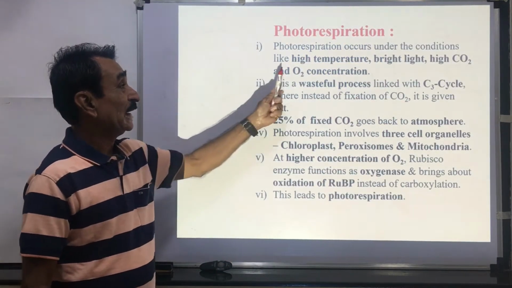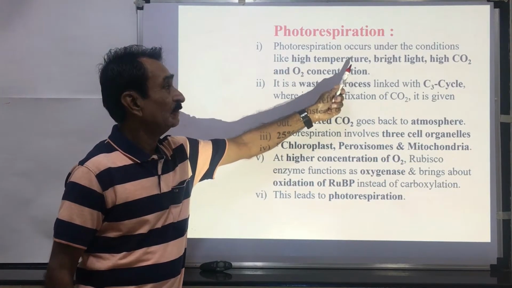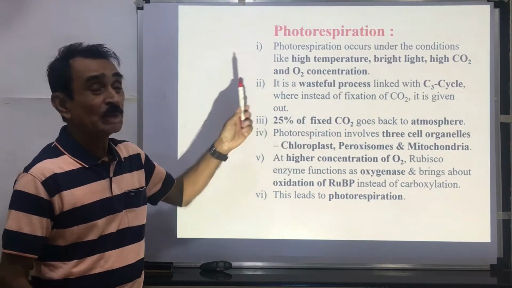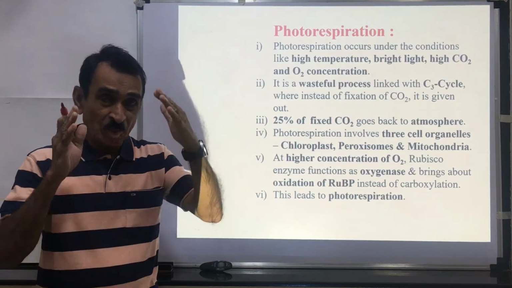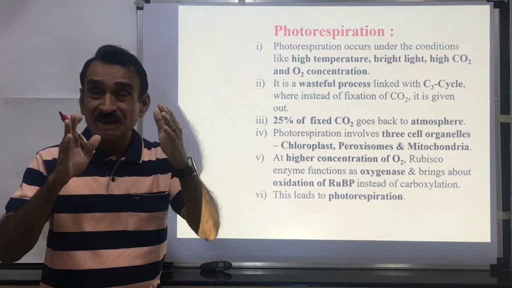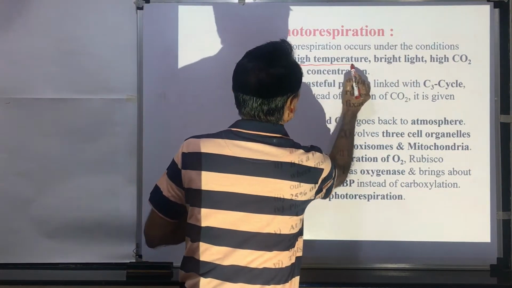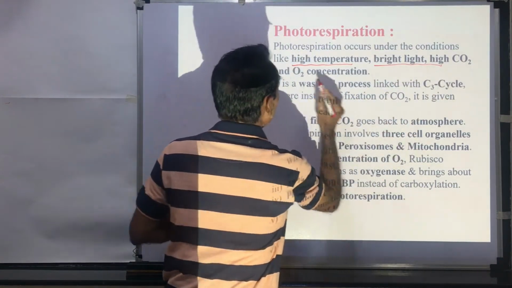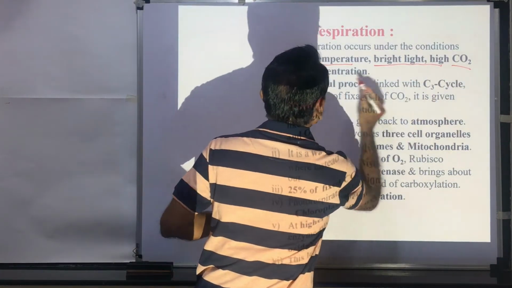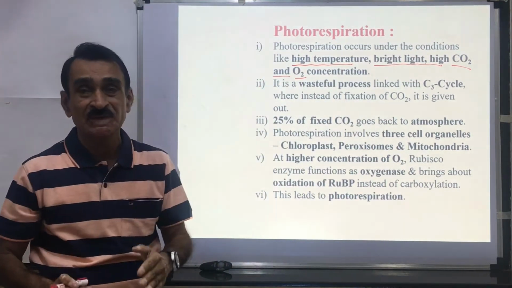Photorespiration occurs under the conditions of high temperature, bright light, high CO2 and oxygen concentration. Photorespiration occurs in the C3 plants and this occurs under certain environmental conditions. For example, when there is high temperature, when there is a bright light, when there is a higher concentration of CO2 and O2, at this time photorespiration occurs.